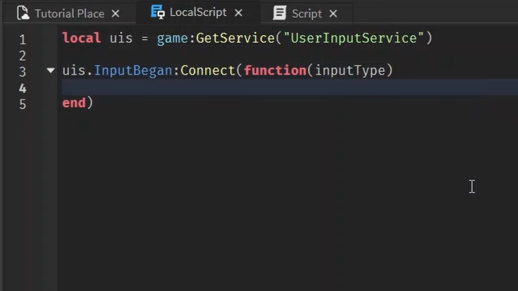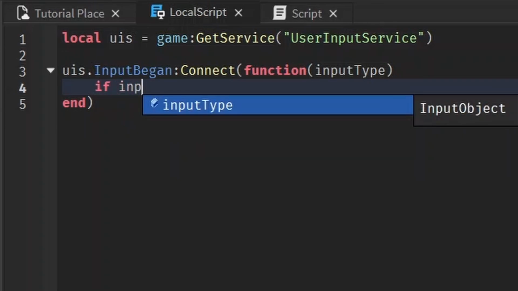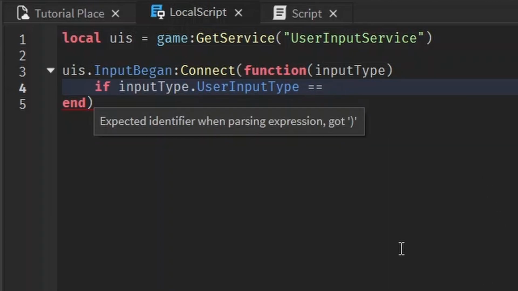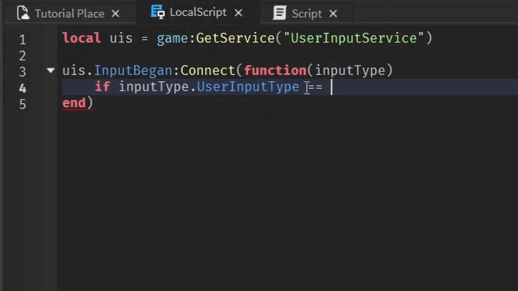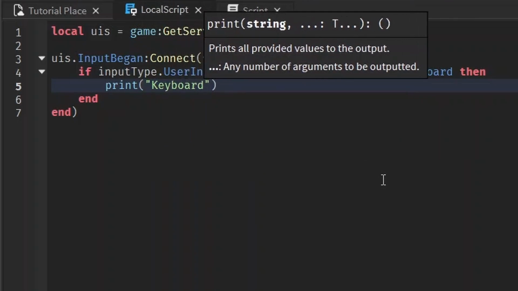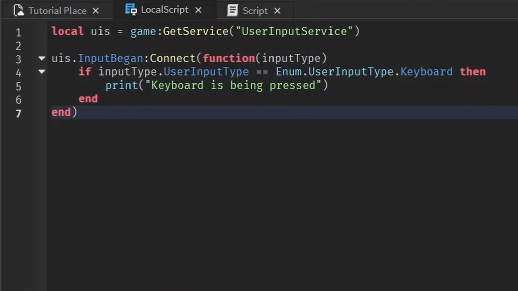So that input type argument just gives us more information on the type of input that has just started. We can check if the input type dot user input type is equal to keyboard input. And the way we do that is input type dot user input type and check if it's equal to the enum user input type keyboard. Then print keyboard is being pressed. Let's go ahead and test that out.